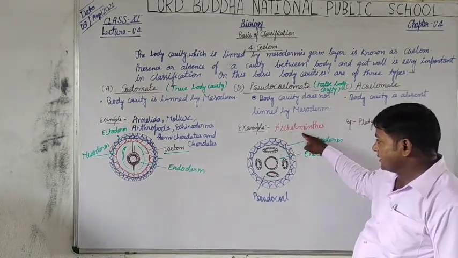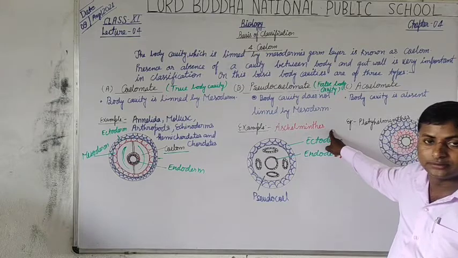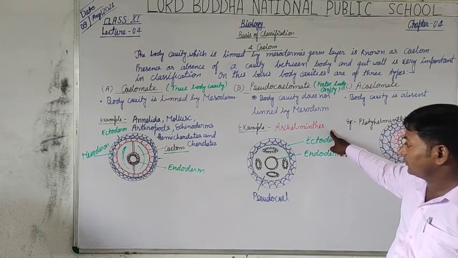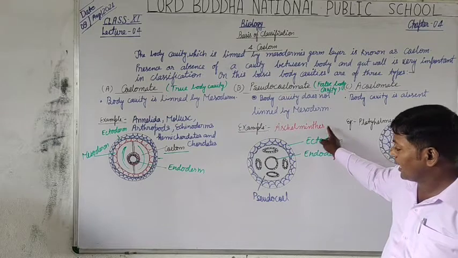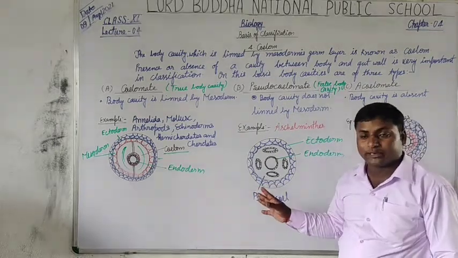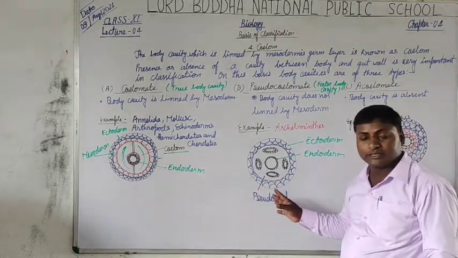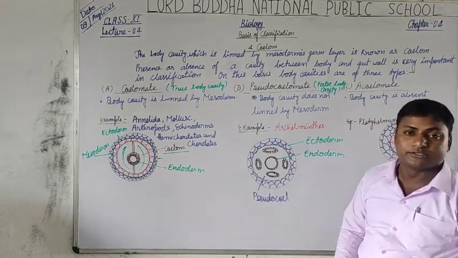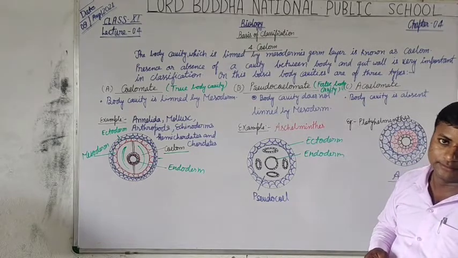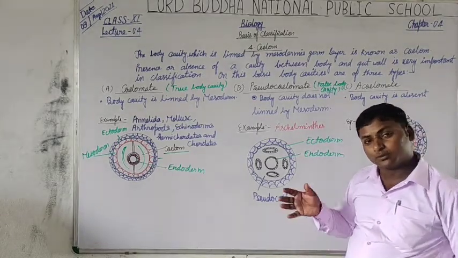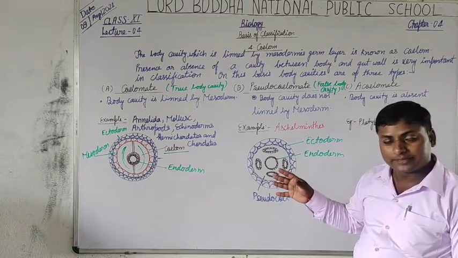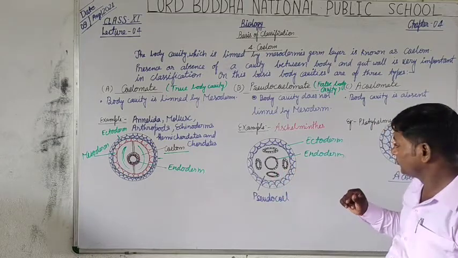The phylum Aschelminthes are classified as the members having false body cavity, or pseudocoel. So the Aschelminthes are called pseudocoelomates. Ascaris is the most representative member of the Aschelminthes.